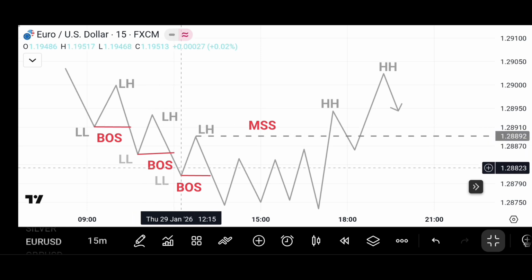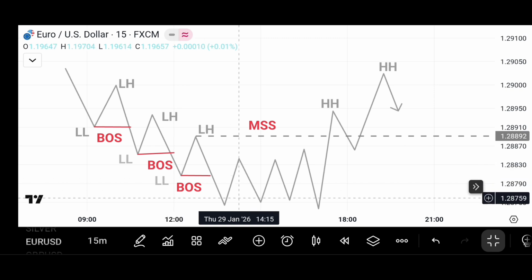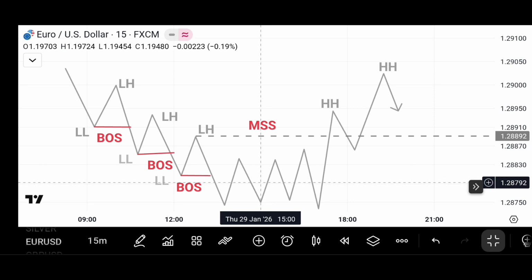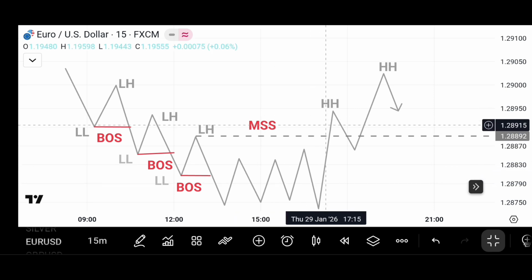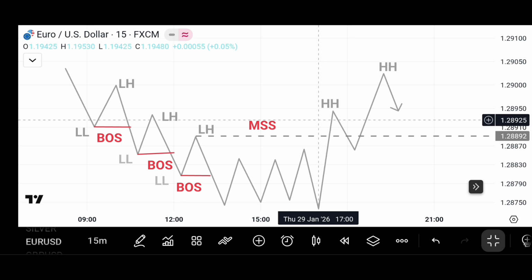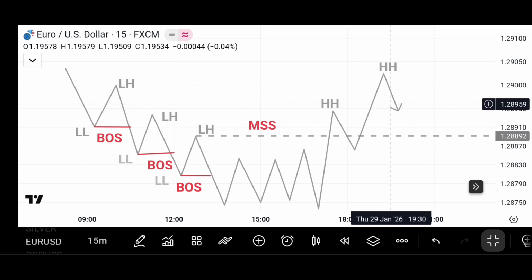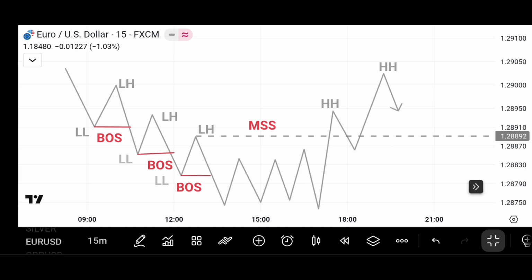And right here, price pulls back but can't displace over the last high. Instead, it creates another lower low. Then there's a consolidation here. And finally, price breaks our last high and starts creating higher highs and higher lows. This is a market structure shift from a downtrend to an uptrend.